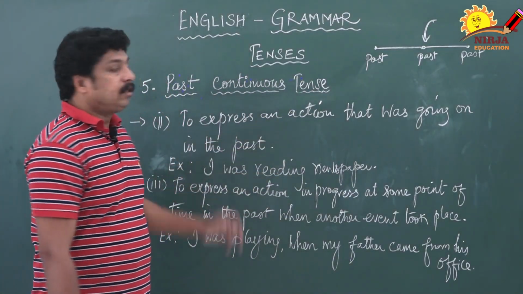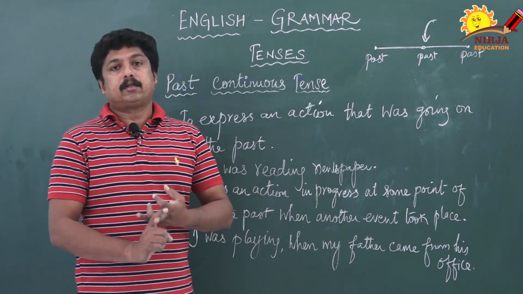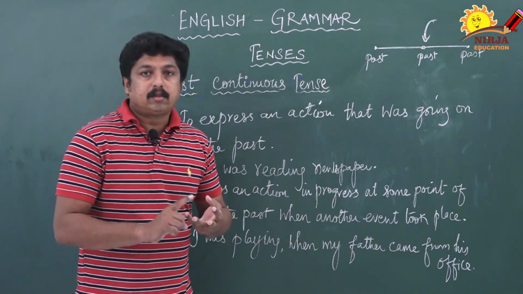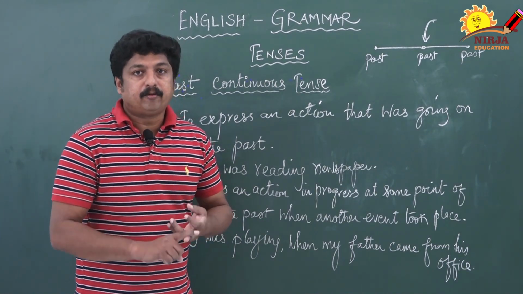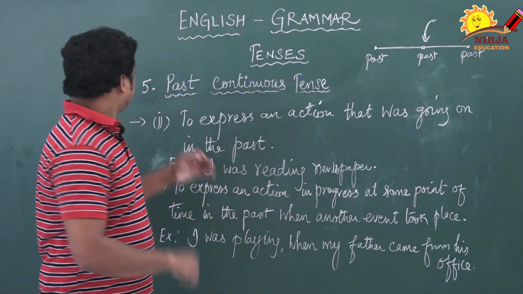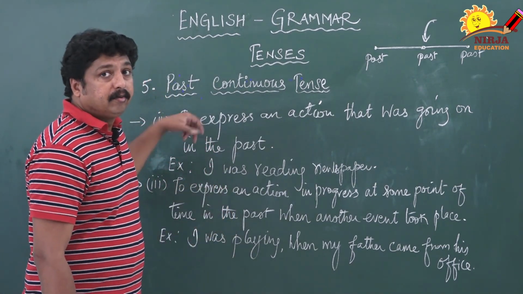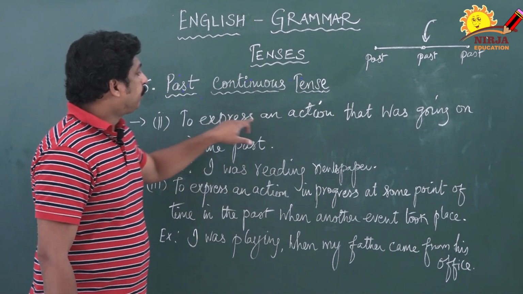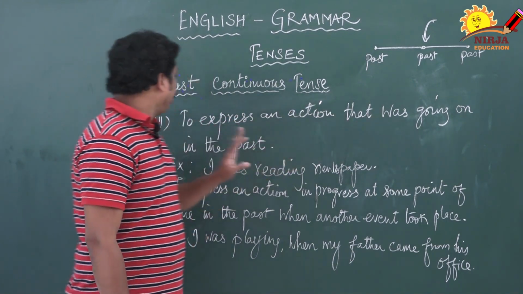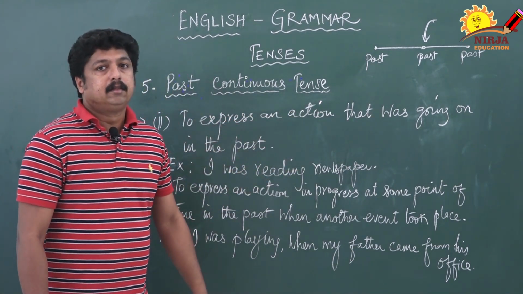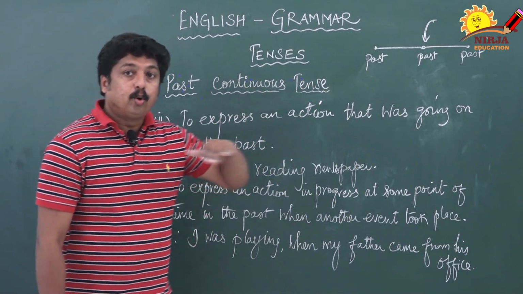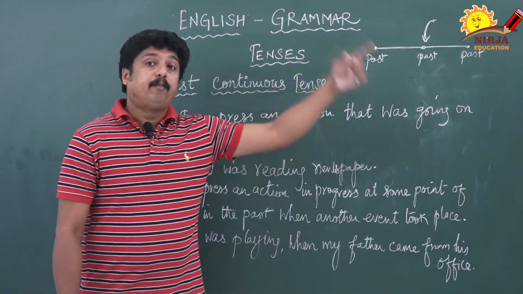In past continuous tense, you already know the formula. What is the formula? Was or were plus present form of verb plus ing. Now see, this is the second example I am giving: to express an action that was going on in the past. So here the action was going on in the time of past.